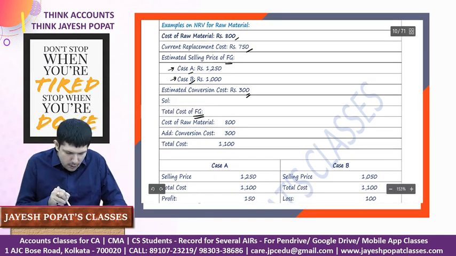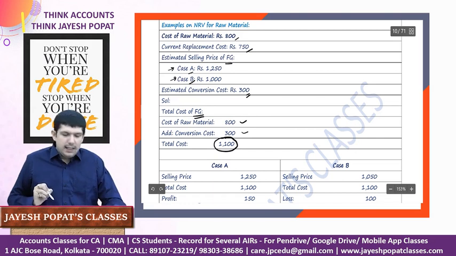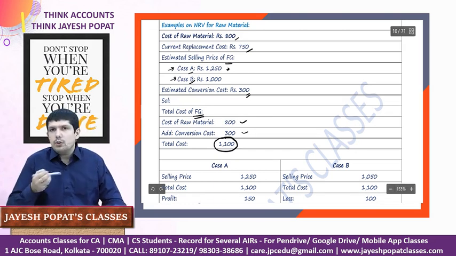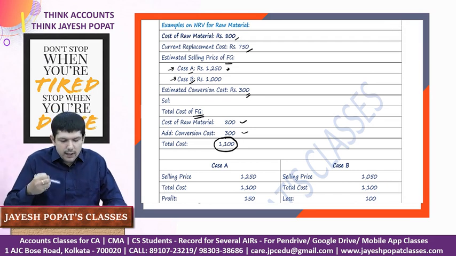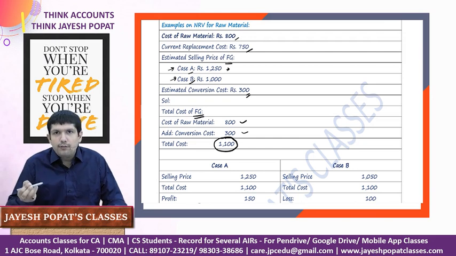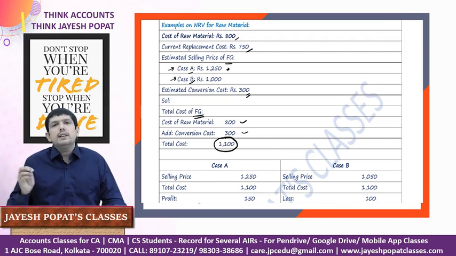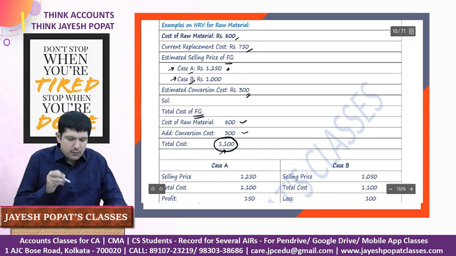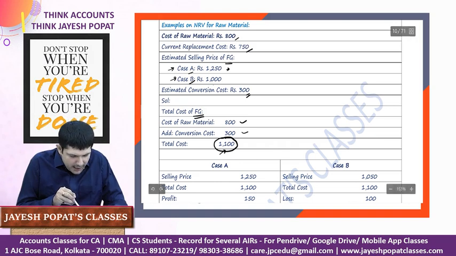See, the cost of the raw material is 800 and conversion cost is 300. So the total cost of producing the finished goods is 1100. In the first case, the NRV is 1250, which is more than the cost. So we have said that while we are calculating the NRV of raw material, if the finished goods is to be sold at a profit, we don't need to do any adjustment and the raw material is to be valued at its cost.